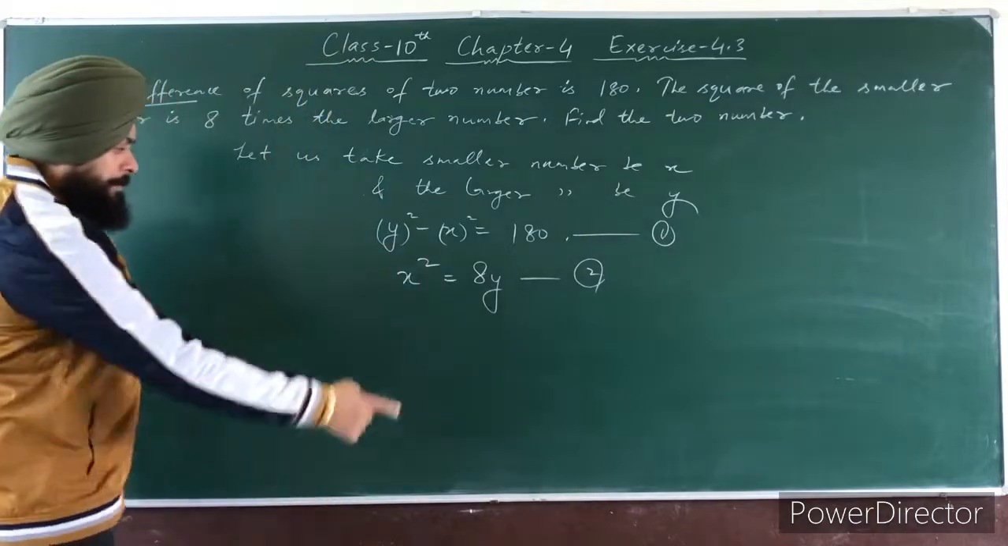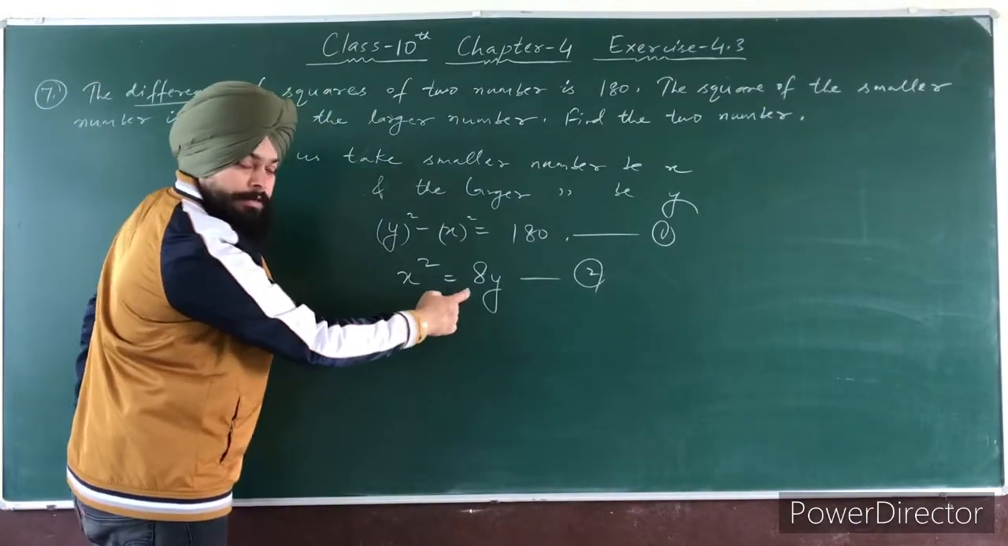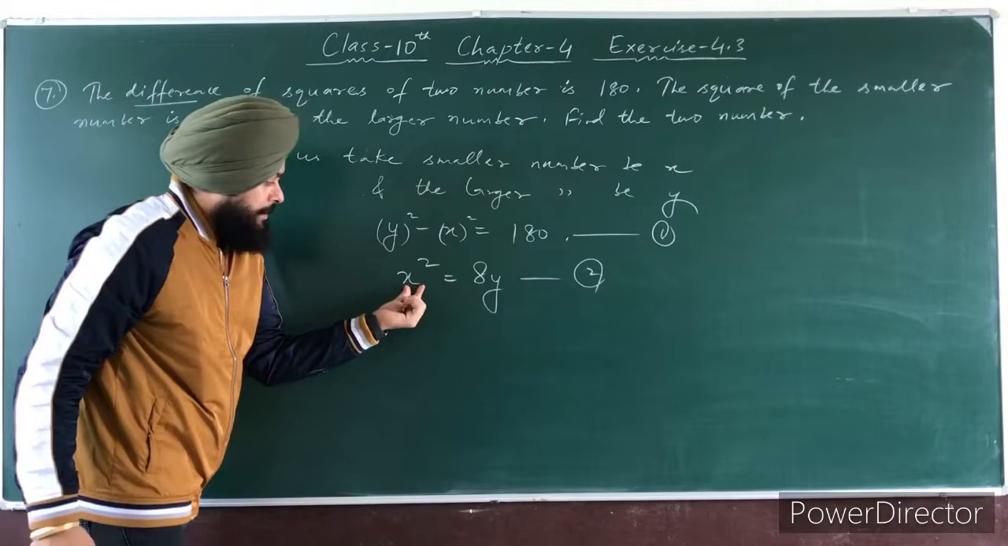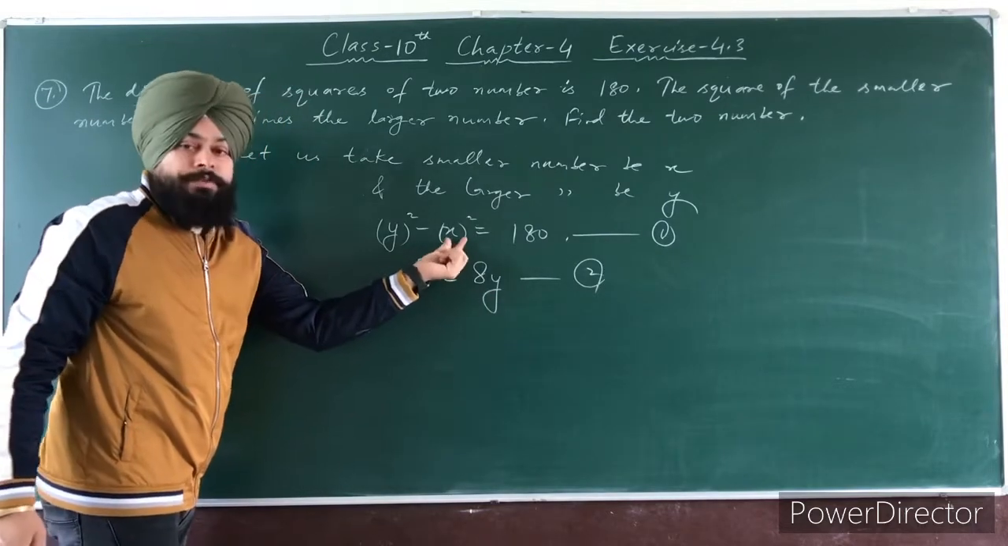So you can see here the value of x square is 8y in the second equation. So you will put this x square as 8y in this first equation.